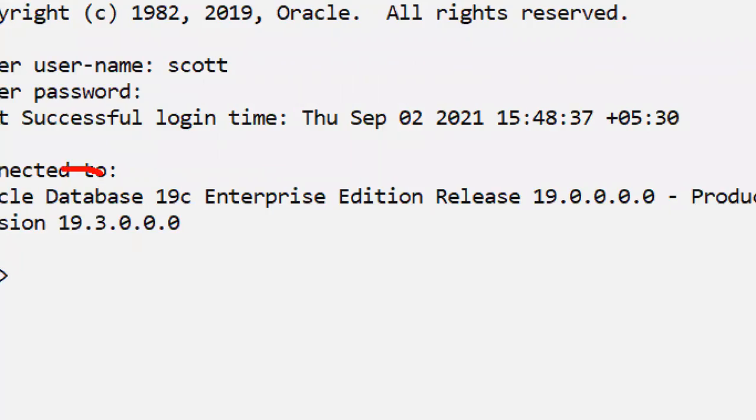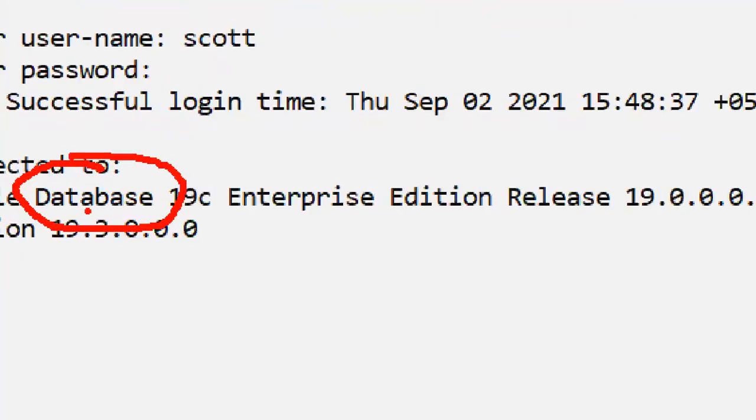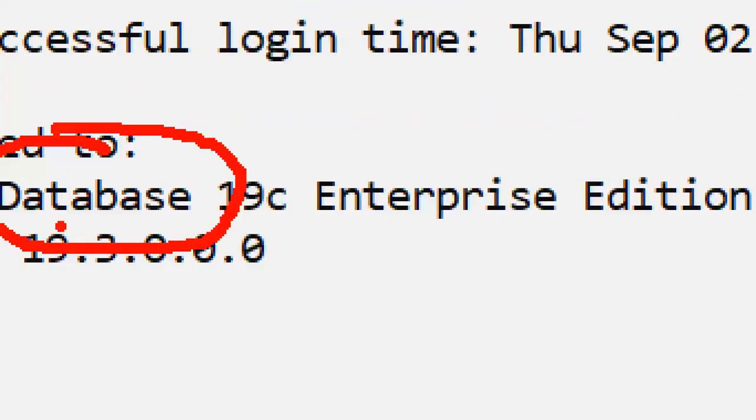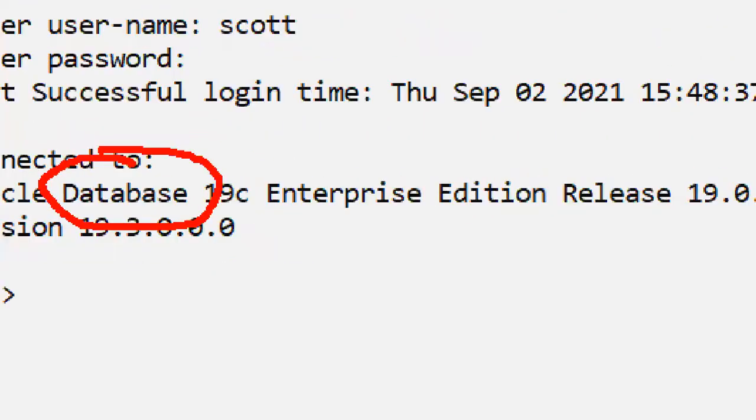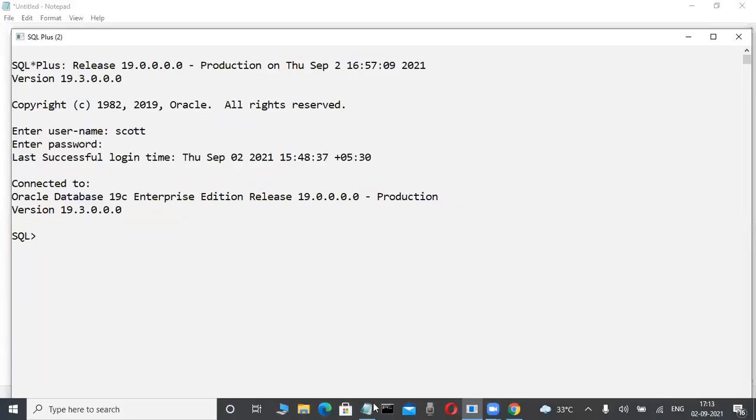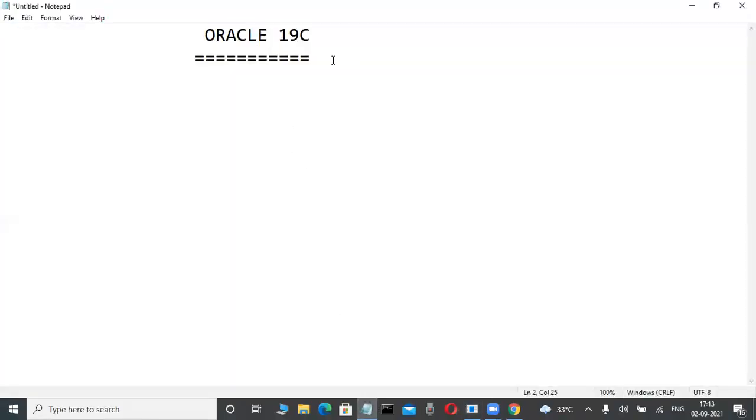These Oracle, SQL Server are called database products. Oracle is a database product. Don't write it, just observe it here.